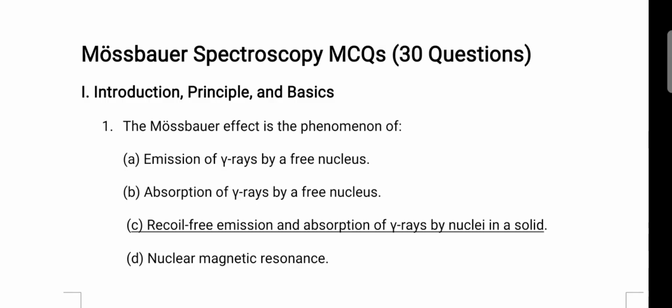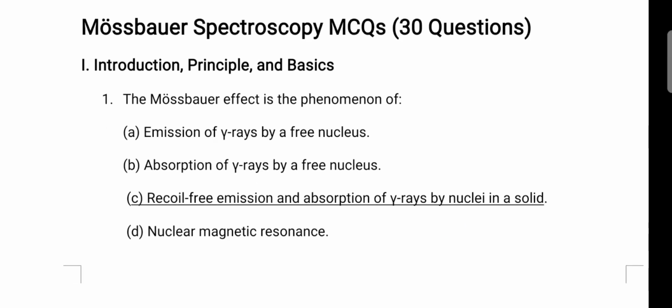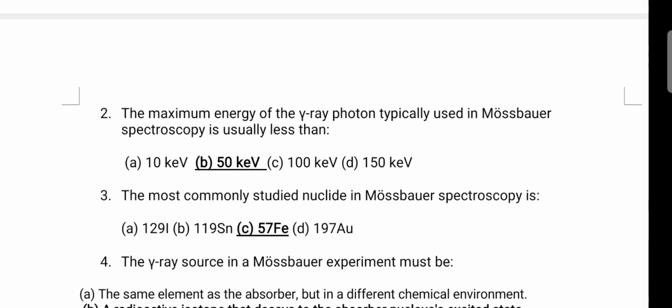Mossbauer effect is a phenomenon, what is it? It's a recoil free emission and absorption of gamma rays by nuclei in a solid. It is a recoil free emission and absorption of gamma rays by nuclei in a solid. I will go to the next one.